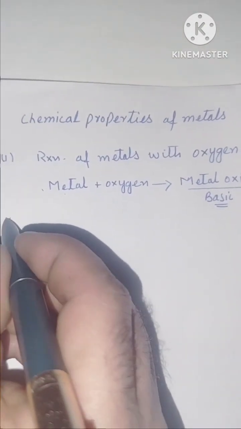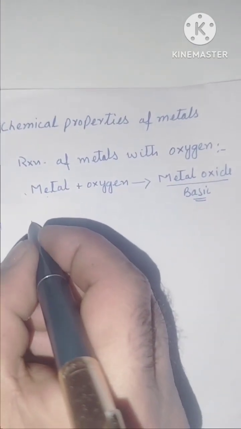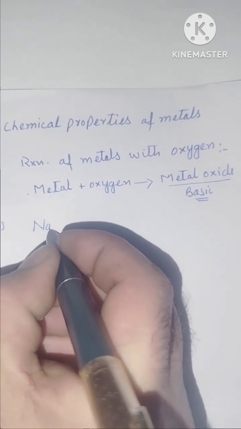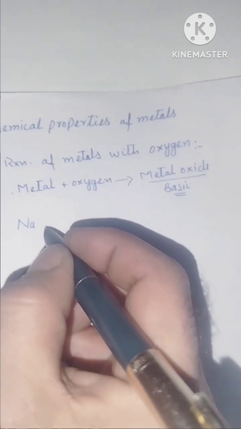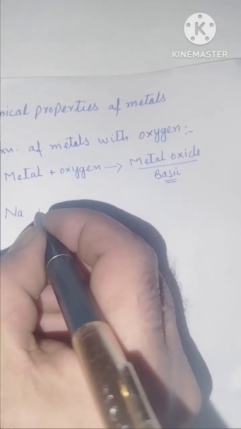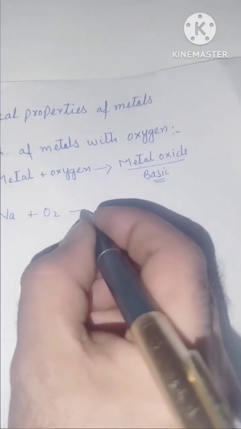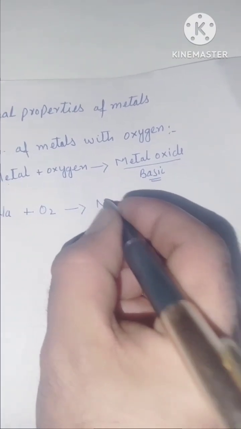First of all, I will take the example of sodium. You know, sodium is highly reactive metal and it vigorously reacts with oxygen and forms sodium oxide.